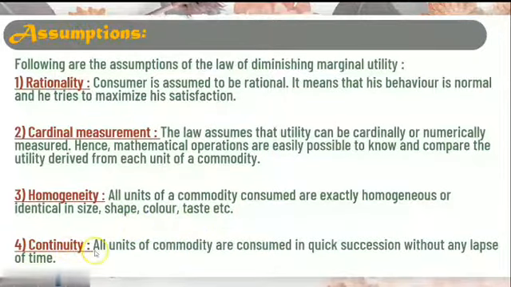The next is continuity. Continuity means that when a person is going to experience this law, there should be continuation in consumption. It means at once only the person is going to visit and consume the product. It is not like the person consumes the first piece of pizza in the morning and after 2 hours consumes the second piece. In that case, his marginal utility will never come down. And therefore, to experience this law, it is compulsory that consumption should be continuous. So, all units of a commodity are consumed in quick succession without any lapse of time.